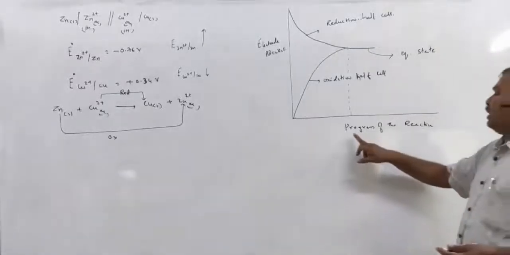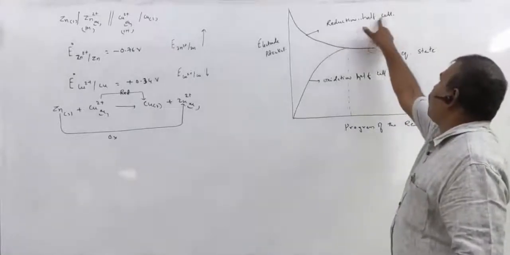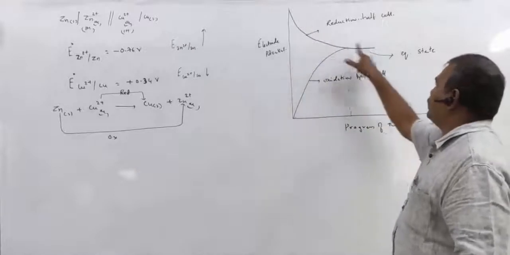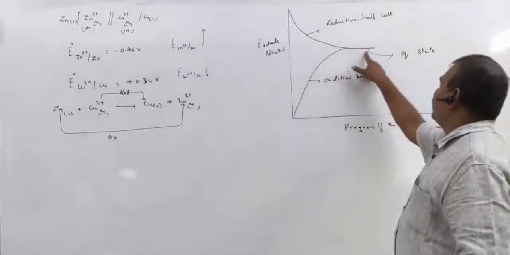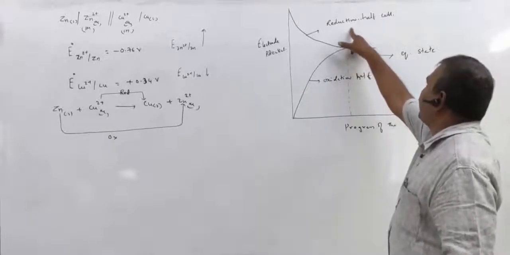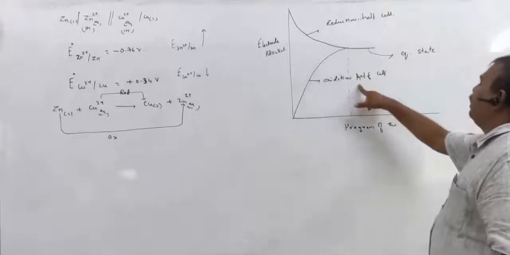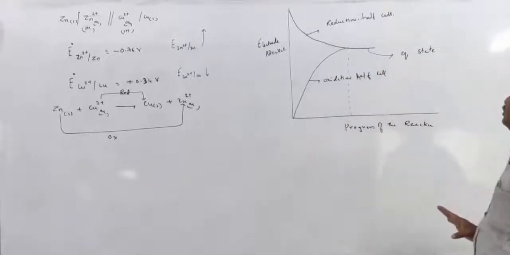So once again, during the progress of the reaction, the reduction potential value decreases and the oxidation potential increases. At one stage, the potentials of reduction and oxidation become equal.